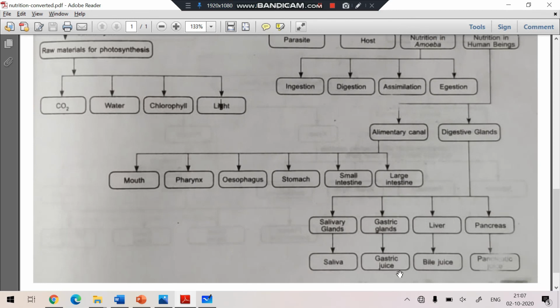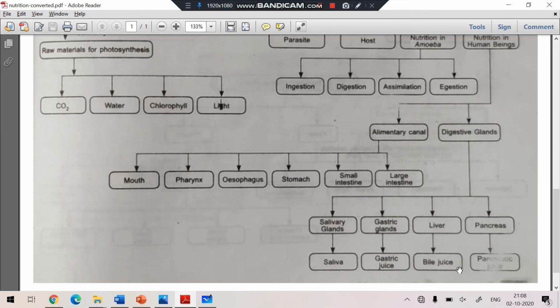and then the HCl which kills the germs. The liver is the largest gland, and it secretes the bile juice. The fat is a complex food nutrient having large globules of fat.